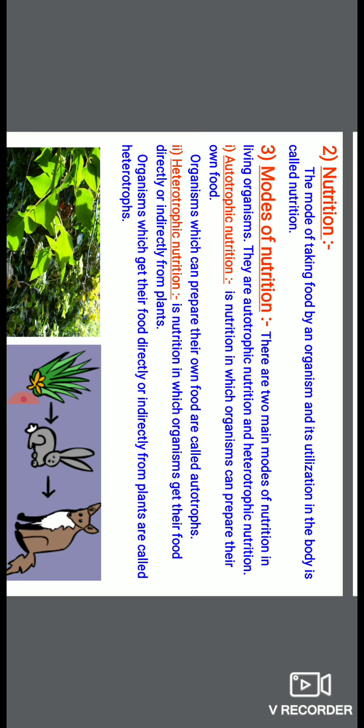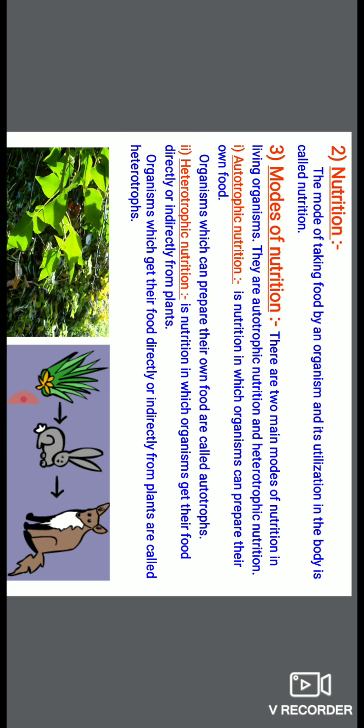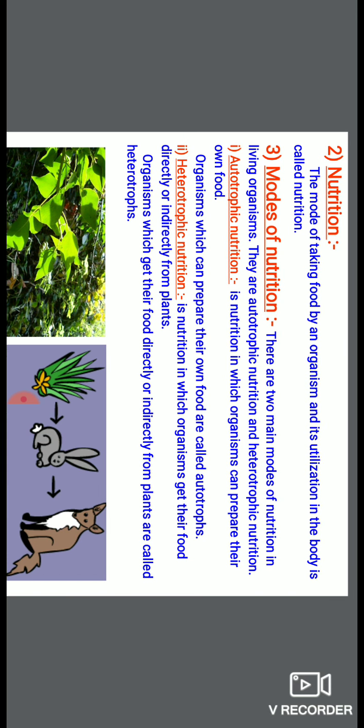So here we discussed two modes of nutrition. One is autotrophic nutrition. This type of nutrition is present in those organisms which can synthesize their own food, and the second one is heterotrophic nutrition. This type of nutrition is present where the organisms don't synthesize their own food but get food directly and indirectly from plants. बट क्या करते हैं, खुद खाना नहीं बनाते, पर प्लांट से या तो डायरेक्टली खाना लेते हैं या इनडायरेक्टली खाना लेते हैं.